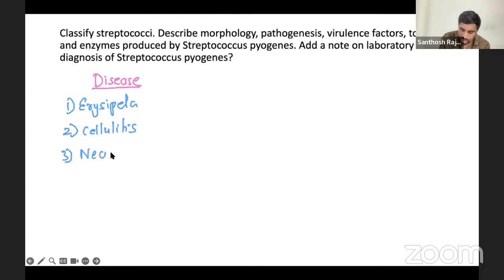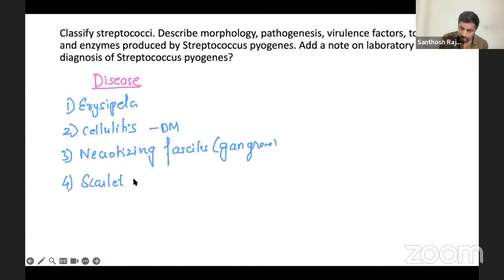Then it also causes necrotizing fasciitis, a very severe form. When it goes into deep tissue, you will have severe gangrene and all. Cellulitis is common in diabetes mellitus patients. So erysipelas is superficial, because it's spreading first due to the hyaluronidase enzyme. Necrotizing fasciitis and also your scarlet fever, the one which has the strawberry tongue, if you remember. Okay, so these are the diseases caused here.